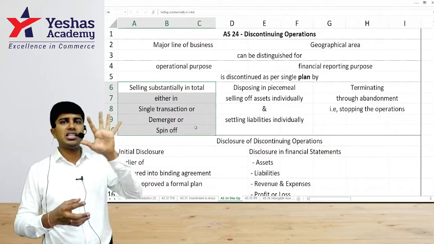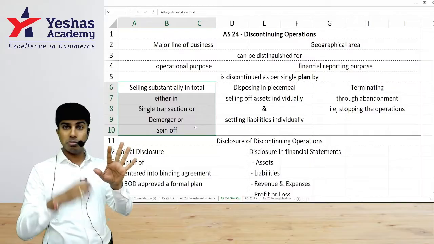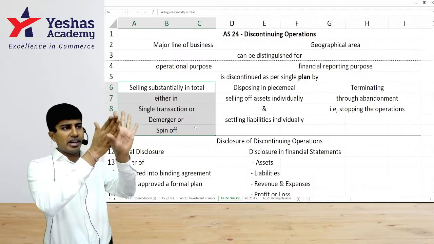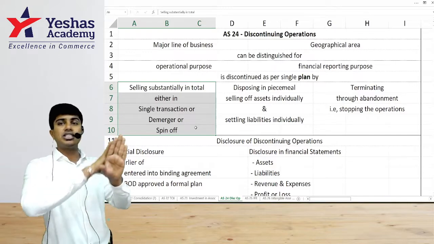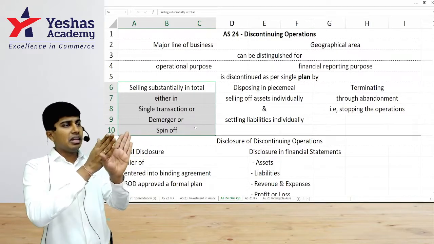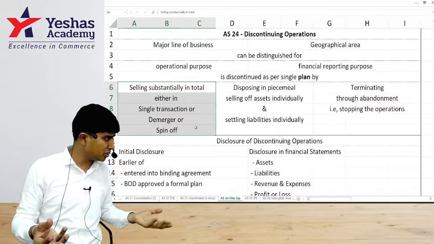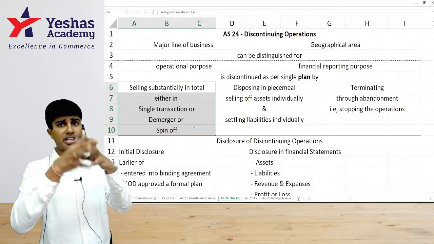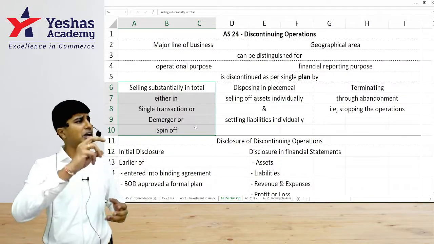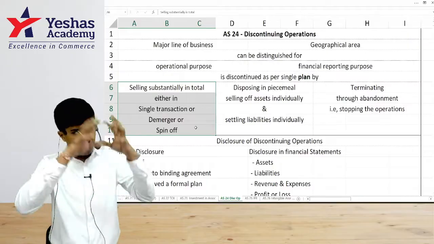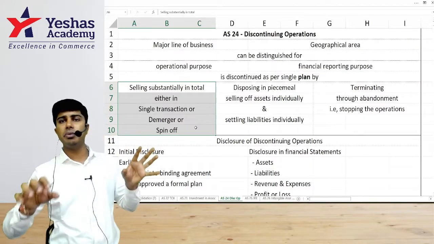Demerger means your company has 5 product lines, or a company has 5 branches. Let's assume product lines, business segments. You are segregating one segment or one product line into a separate company. Like how Reliance Industries demerged Jio Financial Services into a separate company. Two companies coming together is a merger. One company becoming 2 companies is a demerger. Or by way of spin-off, selling that entire wing with the business to somebody else. This is a single transaction where you are discontinuing that operation.